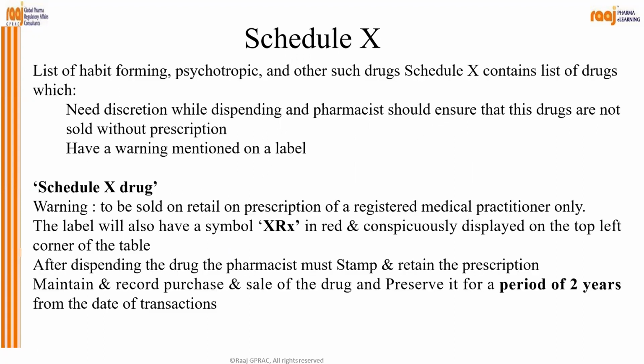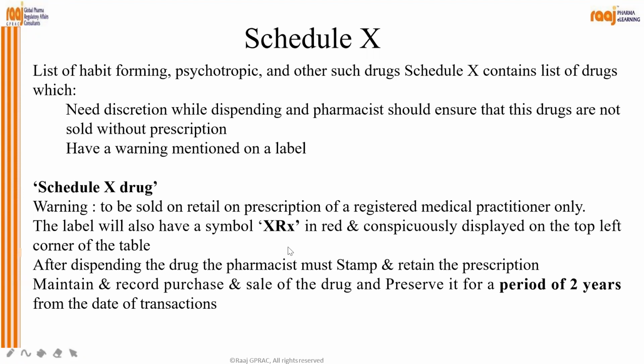Then Schedule X, list of habit-forming, psychotropic, and other such drugs. Schedule X contains a list of drugs which need discretion while dispensing, and the pharmacist should ensure that these drugs are not sold without prescription, having a warning mentioned on the label. So Schedule X you will see always has the warning, right? To be sold by retail on prescription of a registered medical practitioner only.